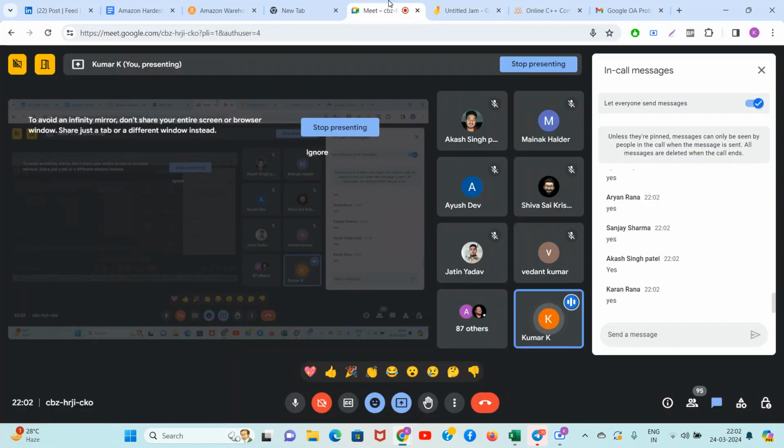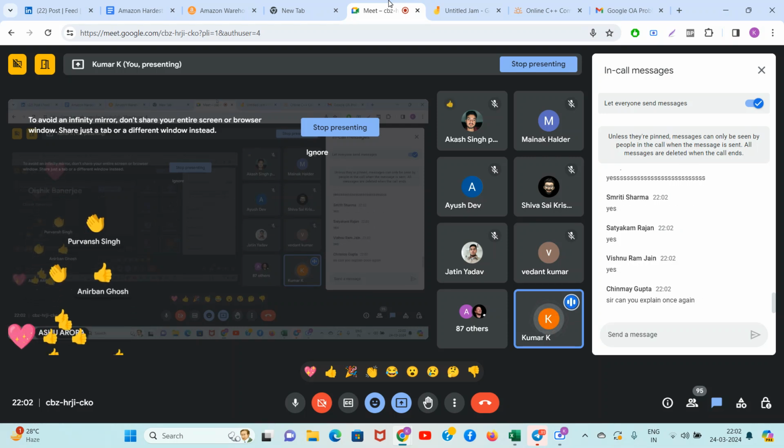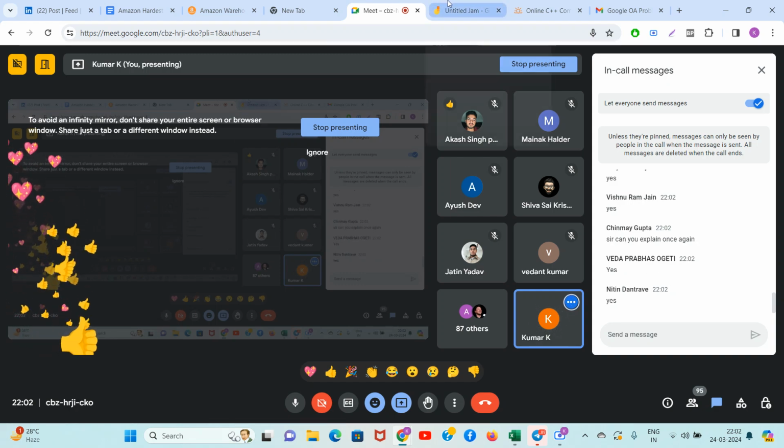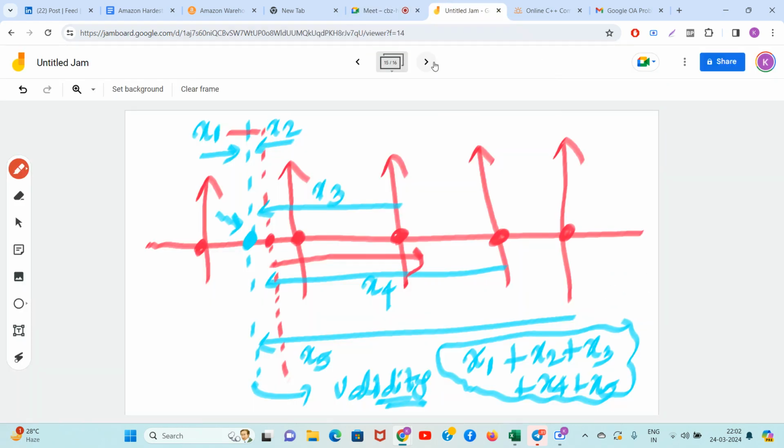Everyone in the meeting start writing yes in the chat. React with emoji if you are enjoying the observation. It's the most important observation, guys. Most important. Chinmay is saying, sir, can you explain once again?